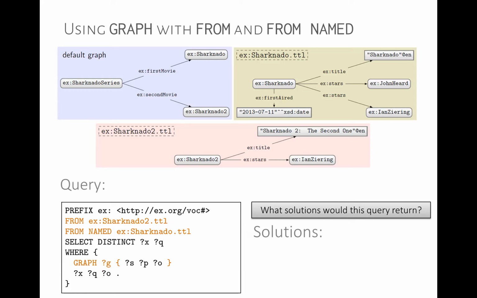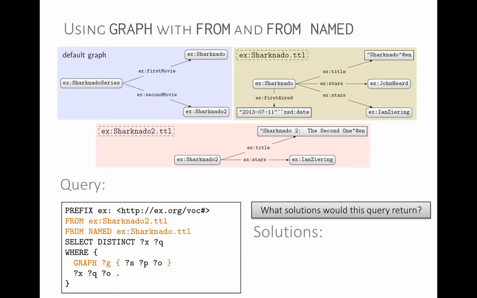The last example, if I remember correctly, is a more complex example. We have graph. Oh, what is this? Okay, I'm going to have to figure this out myself. From Sharknado2.ttl, from named Sharknado.ttl. So we're going to take Sharknado 2 into the default graph of the query, and we're going to take Sharknado in as a named graph for the query.